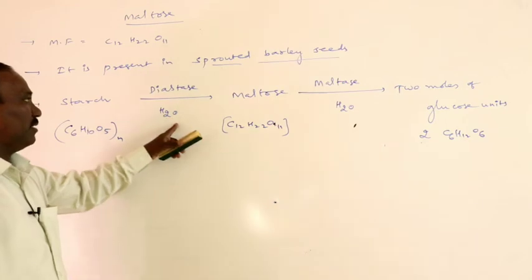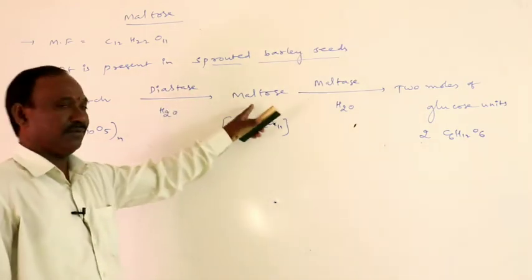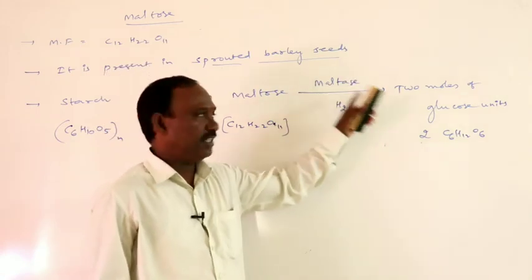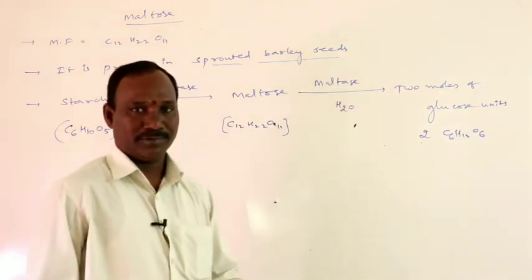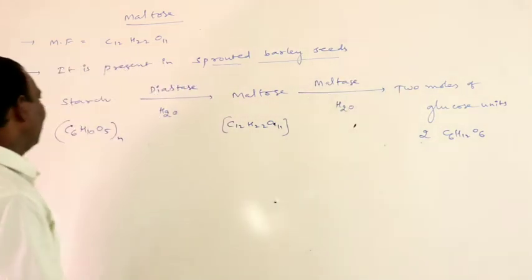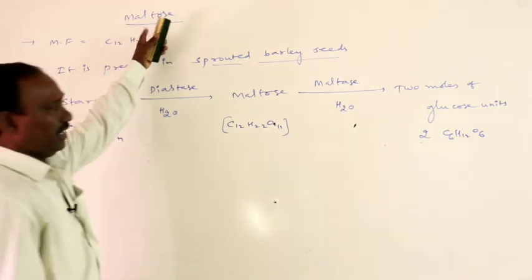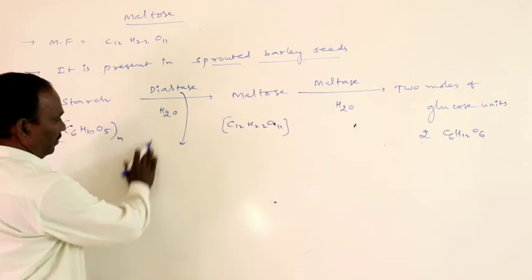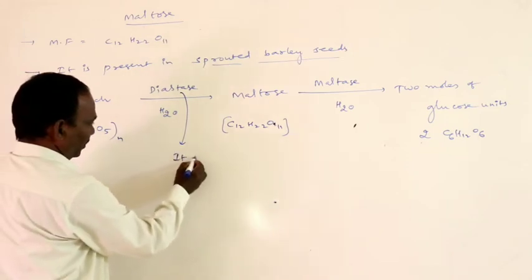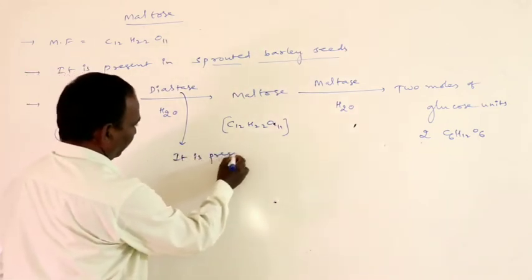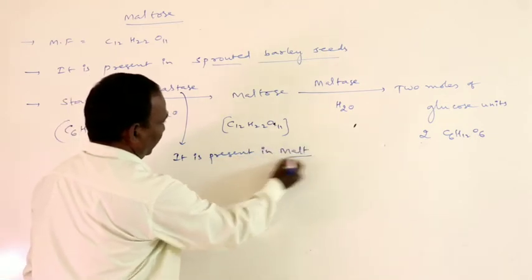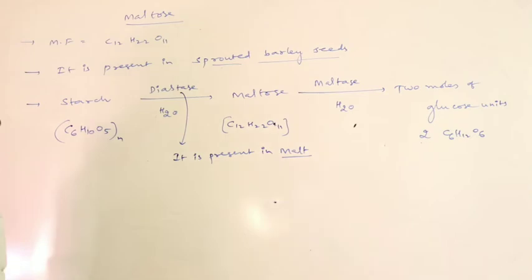Starch upon hydrolysis in the presence of diastase forms maltose, and maltose in the presence of maltase enzyme gives 2 moles of glucose units. That means it is a disaccharide. And one more thing, this diastase is present in malt.